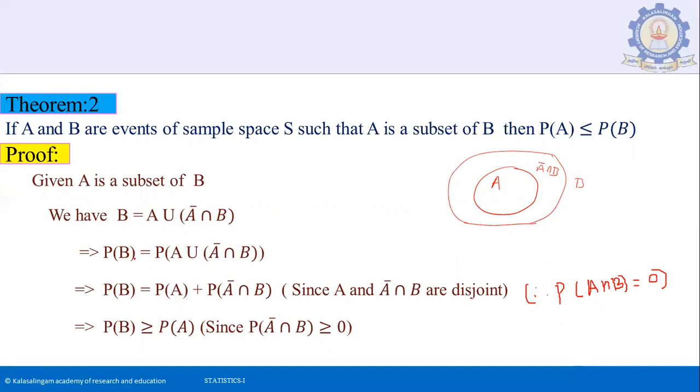Taking probability, P of B equals P of A union (A bar intersection B), because they are disjoint, mutually exclusive. So by the fourth axiom, it is equal to P of A plus P of (A bar intersection B). Since P of (A bar intersection B) is greater than or equal to 0 by the first axiom, I can replace P of (A bar intersection B) by a smaller value greater than or equal to 0. So it becomes P of B is greater than or equal to P of A.